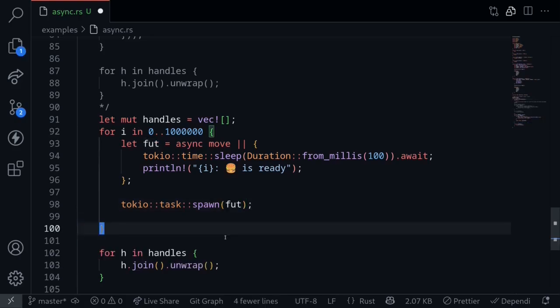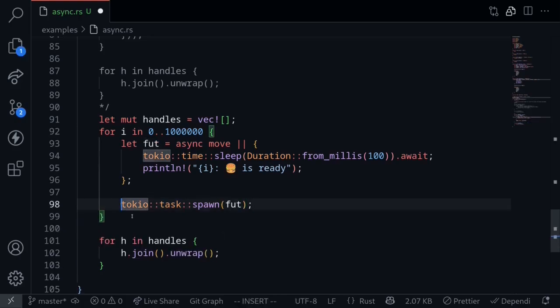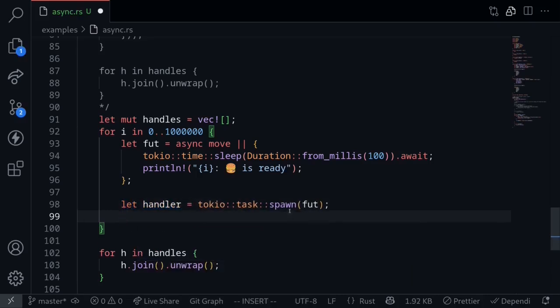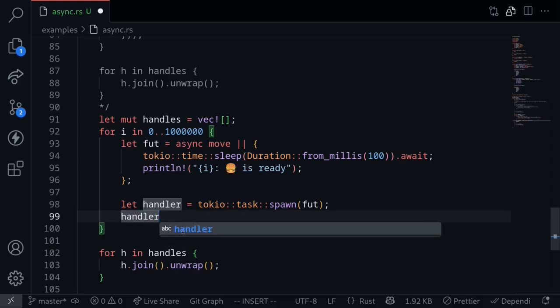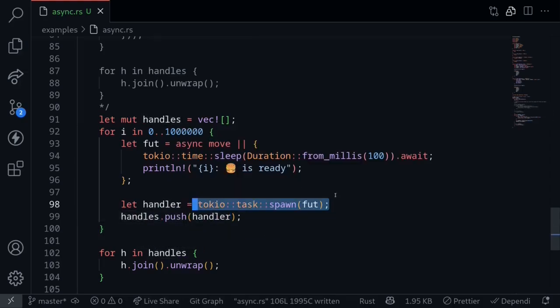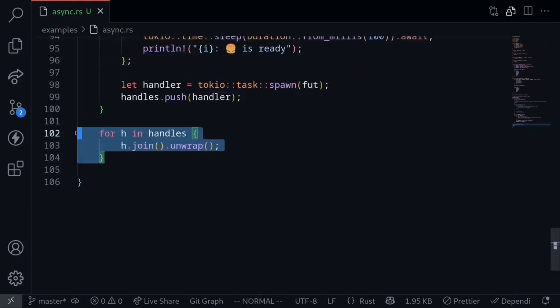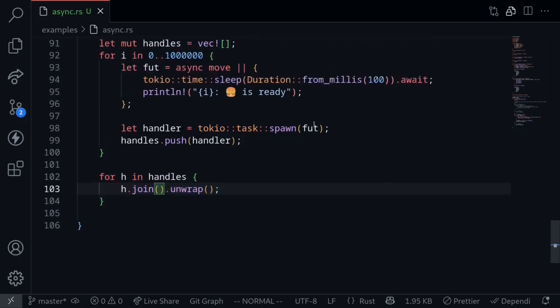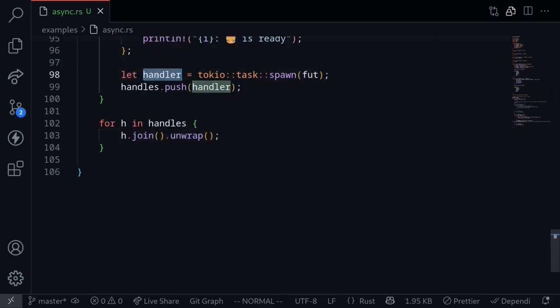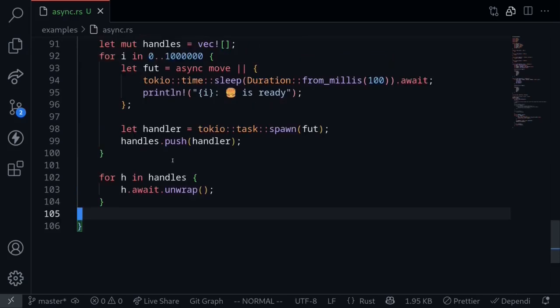Now similar to the thread, calling task spawn will also return a handler. So let's say that handler equals this, and then we'll push this handler into our vector, handles.push(handler). For each iteration, we're creating a new task without waiting for the task to complete. To wait for all of these tasks to complete, we'll need to modify this part of the code. This code was for the native threads. We need to modify it and then wait for the tasks that we spawned over here. Since the handlers that are returned over here are futures, instead of calling the function join, we need to call .await. Okay, and that completes our code.